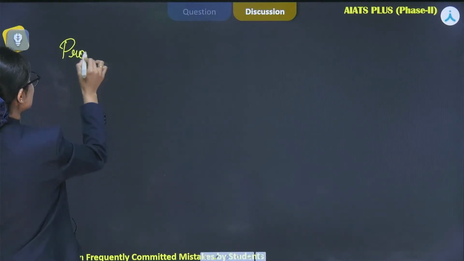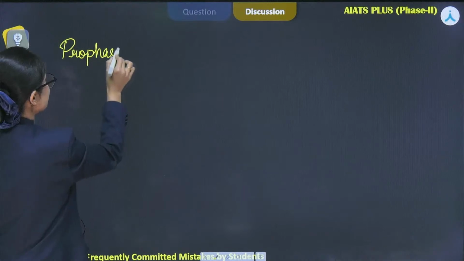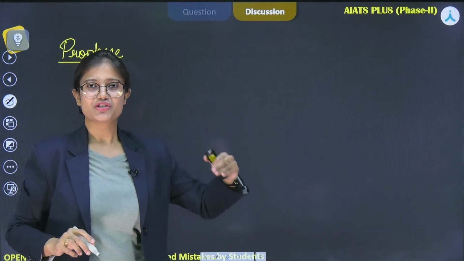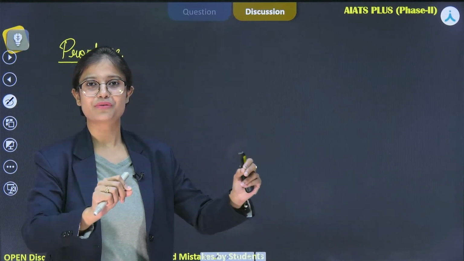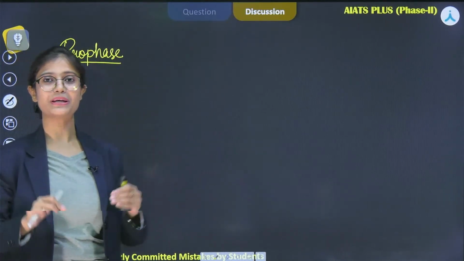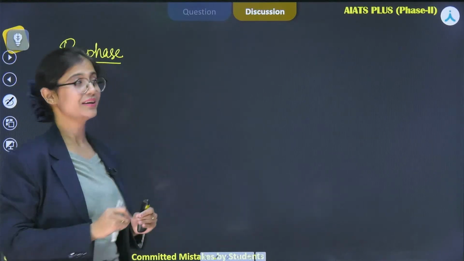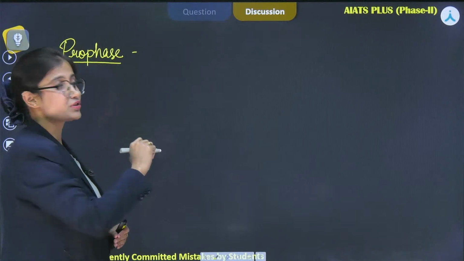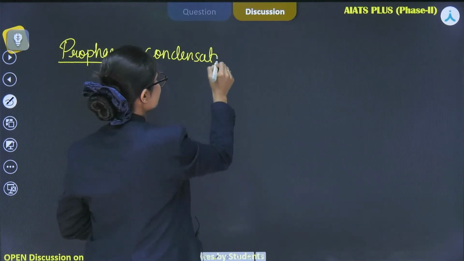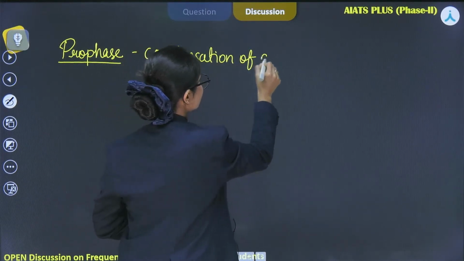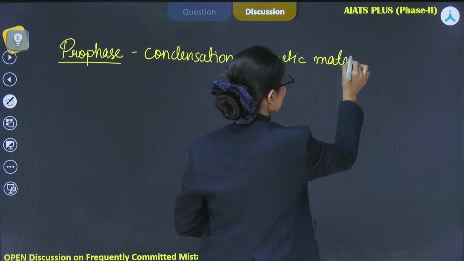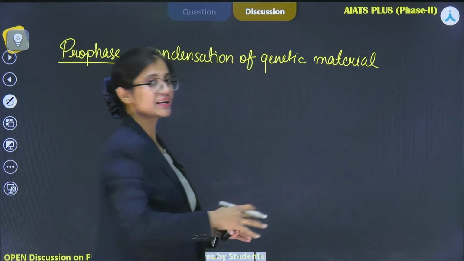So the first phase of the mitosis, or we can say the M phase, is prophase. G1 हो गया, S हो गया, G2 हो गया, then the cell enters into the phase which is known as M phase. So during this, what will happen? There will be condensation of genetic material, right? So condensation of genetic material will start. जितना भी genetic material बना था, वो सब यहाँ पे condense होना start हो जाएगा. Due to which, condensation के लिए क्या चाहिए?